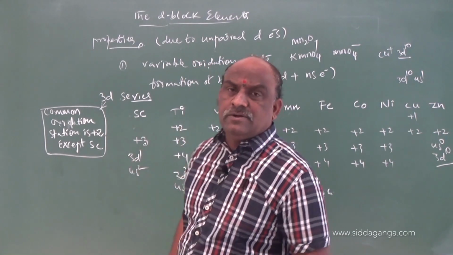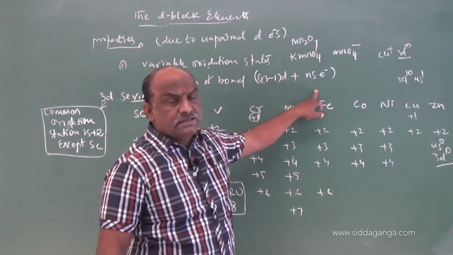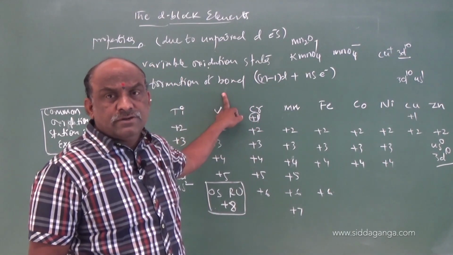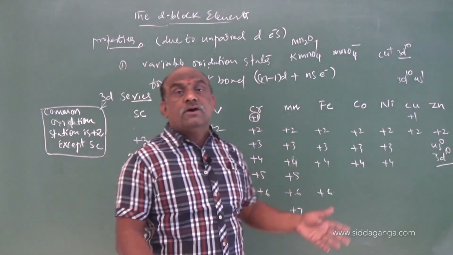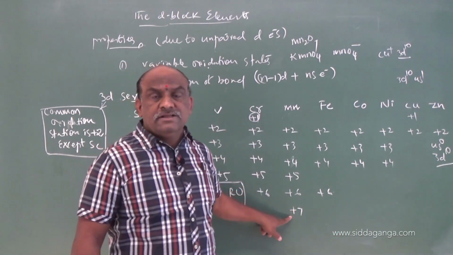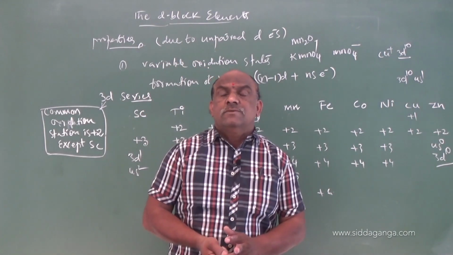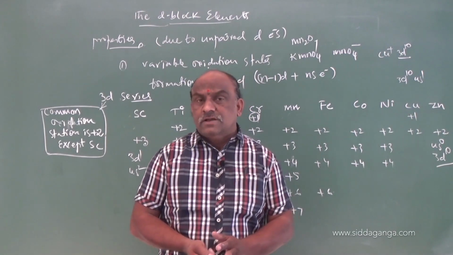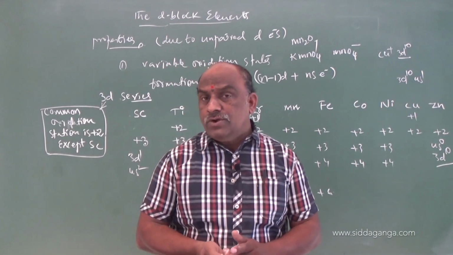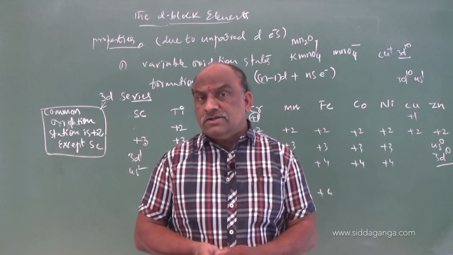The remaining elements exhibit more than one oxidation state due to the availability of (n-1)d electrons and ns electrons. These (n-1)d electrons and ns electrons are involved in bond formation. Due to that, they exhibit more than one oxidation state. The maximum oxidation state in the middle series is +7, manganese. Beyond manganese, the maximum oxidation number is given by 2 elements which belong to the 4d and 5d series, osmium and ruthenium, OsO4 and RuO4.